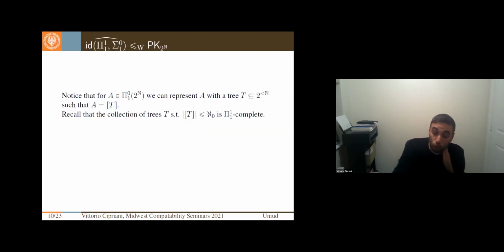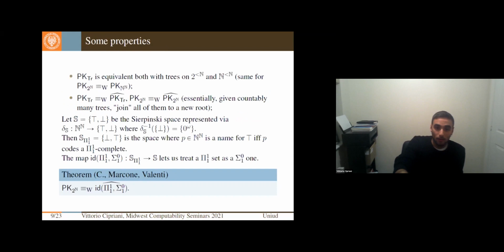So to show the first reduction, notice first of all that, as always, I can code every closed set of the Cantor space with a tree, such that the body of the tree is the closed set A itself. Recall that the collection of trees whose body is countable is a pi 1 1 complete set. So countability is pi 1 1. And recall that in the previous slide we defined ID as a function that sends a pi 1 1 complete set into a sigma 0 1. I have not specified which pi 1 1 complete set I want.